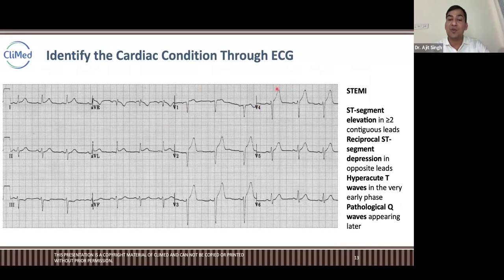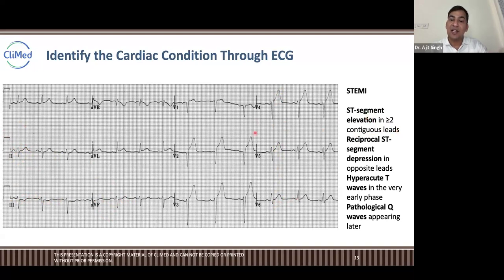You will see ST elevation. See here, ST elevation V4, ST elevation V5, ST elevation V6, right? ST elevation V2, ST elevation AVF. And here also ST elevation is not there, but T is normal, no ST depression. But here it is prominent: ST elevation AVF, V4, V5, V6. So in more than two contiguous leads, contiguous meaning continuous leads, the ST segment is elevated.